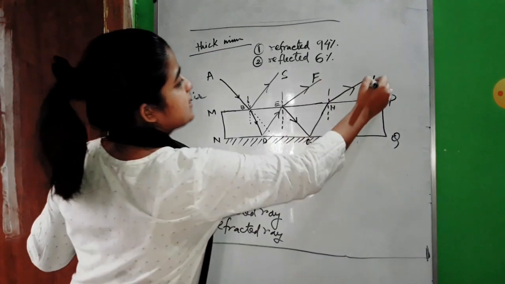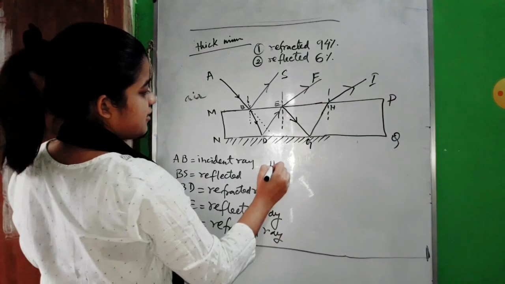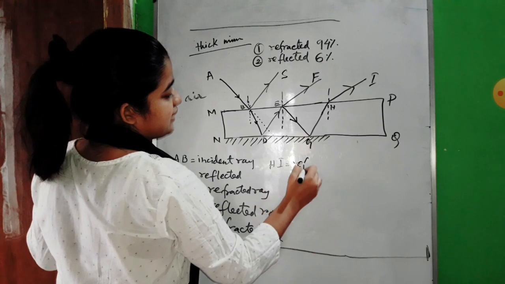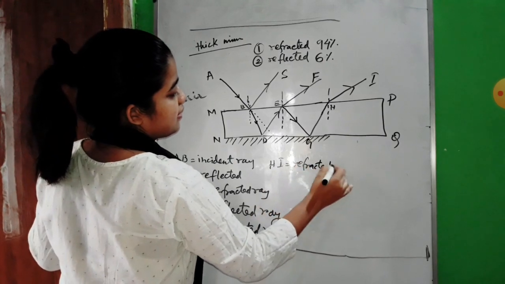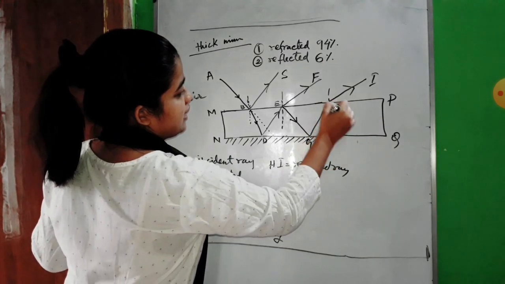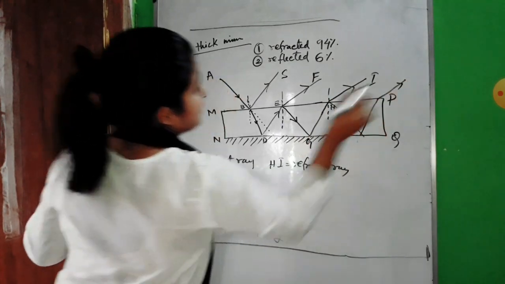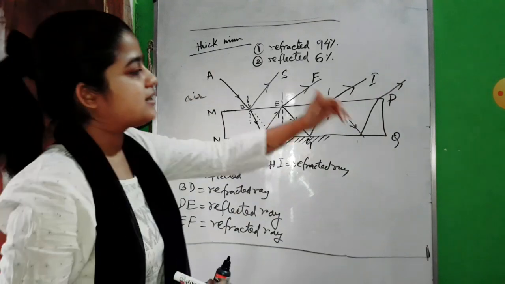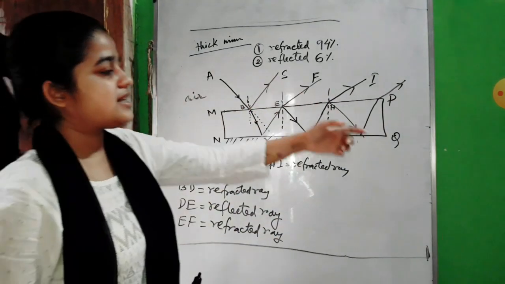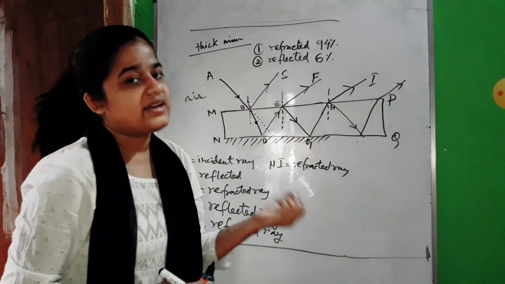So you will get HI as the refracted ray. Again from here it will get reflected, and another you will get here. Like this it will happen. It will occur continuously as long as this mirror extends.